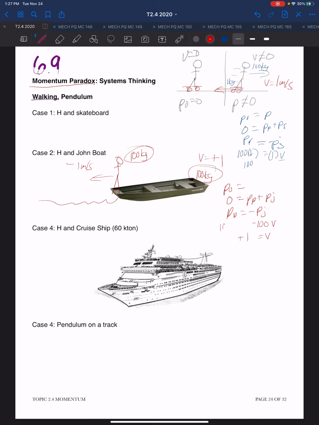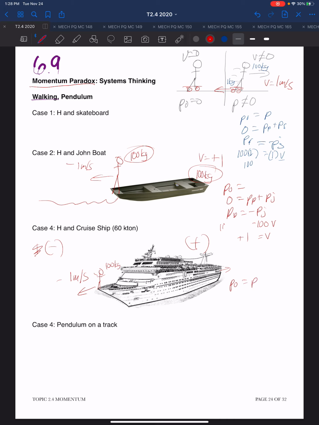Now we go on to a cruise ship. We have a person standing on the front of the boat, and they have a mass of 100 kilograms, and they're standing there with their arms outstretched, and they say, "I'm the king of the world!" And they step off that cruise ship with a speed of 1 meter per second. Let's say that's negative. We have positive velocity and negative velocity like so. Well, we know then, and it's hard to imagine, but the cruise ship will move backwards in the opposite direction.